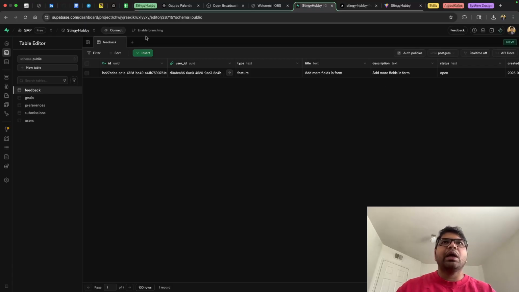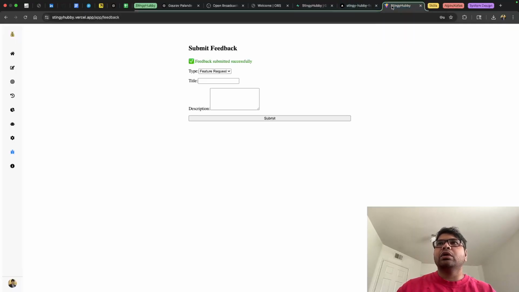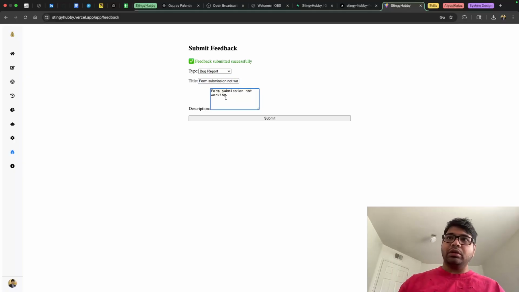So right now I can add this, and also again I can go to the UI and submit a bug report. For example, I'm doing something and submission is not working. Also I would say form submission not working, and I can include a description, and then we submit it.